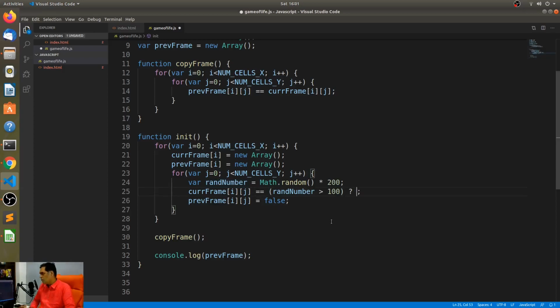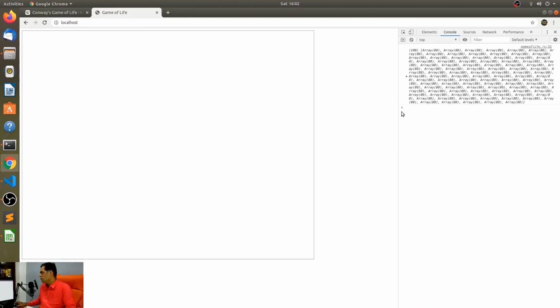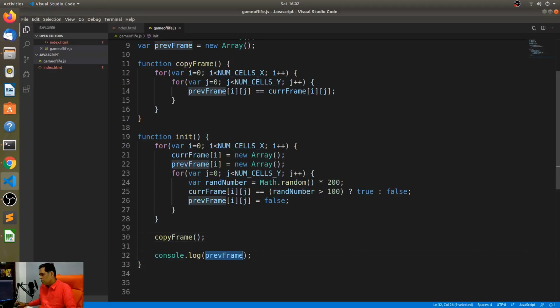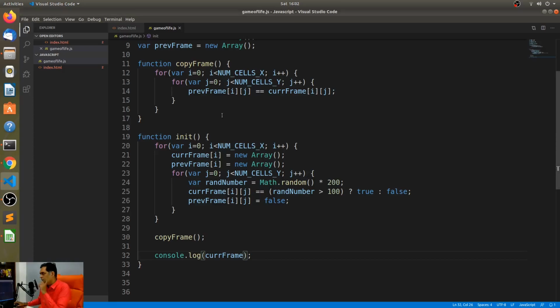So we got to print the current frame. Yeah, so this is still 0. So what did we do right over here that we didn't do right over there? No, something is wrong in that random number created.